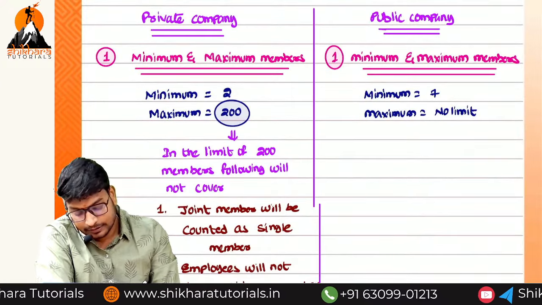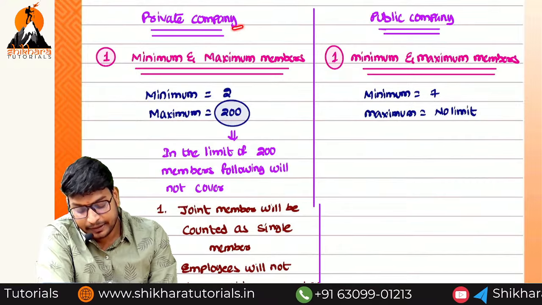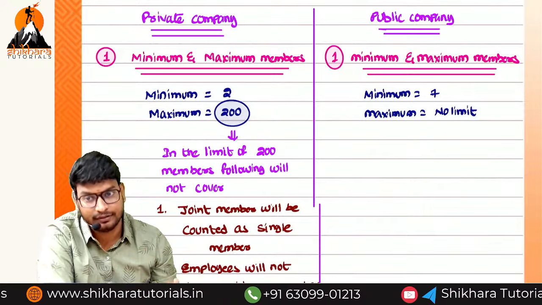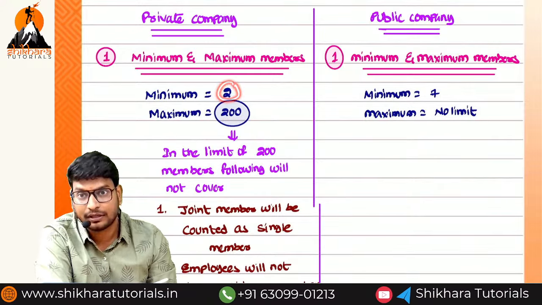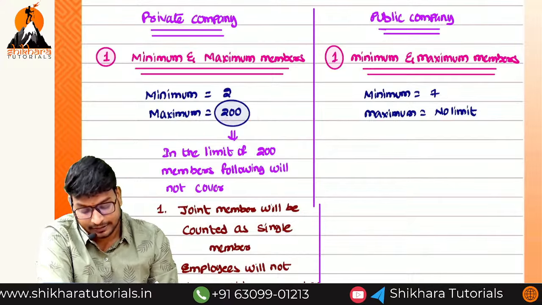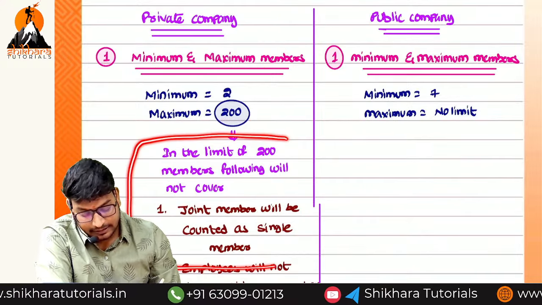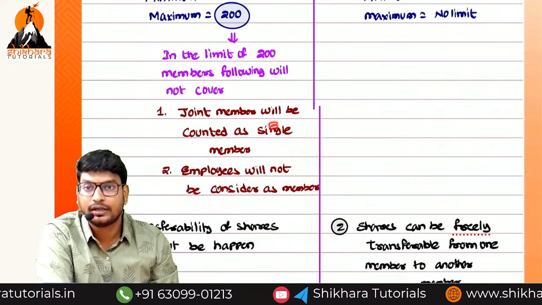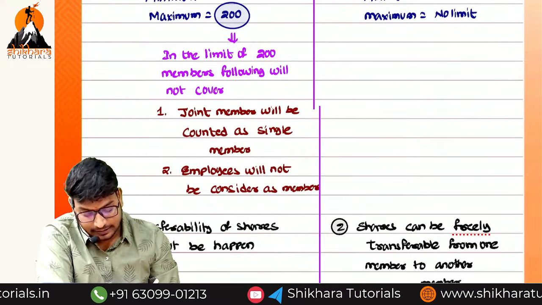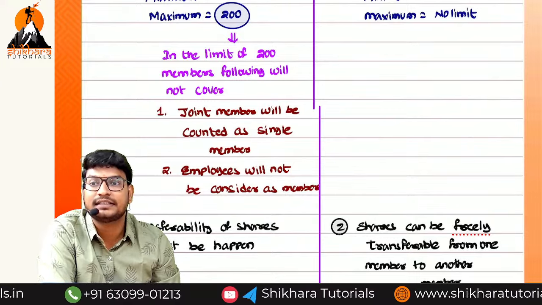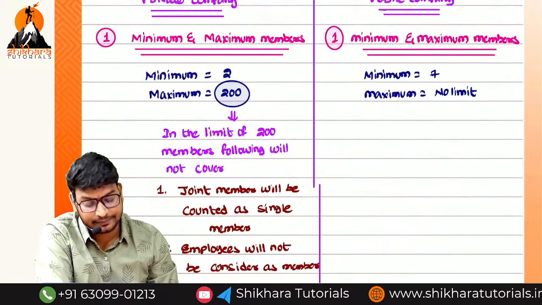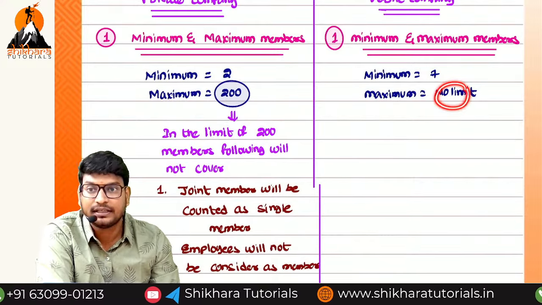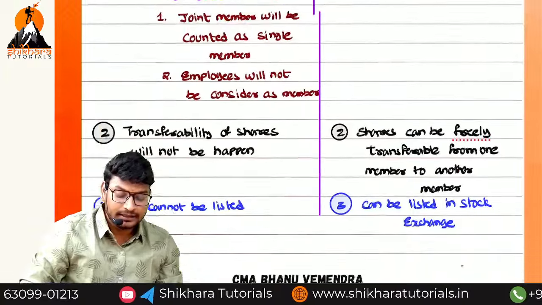Next, the differences. What is a private company? First of all, only a limited number of persons, only family members, will be there. Minimum members are 2, maximum are 200, with one limit: in the 200 members, in the case of joint members, only 1 member is counted, and employees will not be considered. In a public company, minimum 7, and maximum has no limit, but there are restrictions.